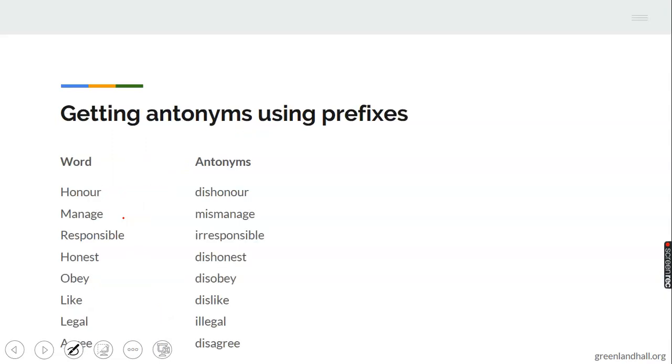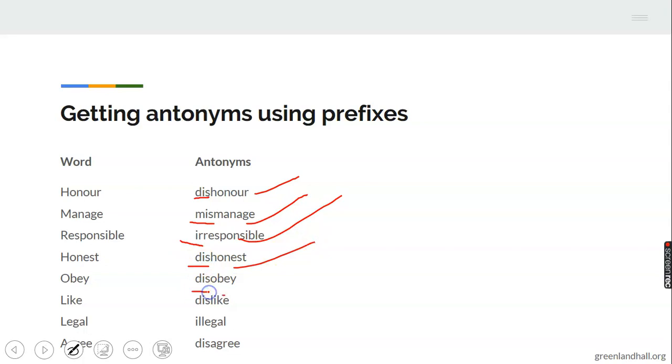The next thing we want to do is getting antonyms using prefixes. There are some words that we get their antonyms via prefixes. Now we have honor. You just put the prefix dis, it becomes dishonor. Manage, the prefix mis makes mismanage. Responsible, ir, becomes irresponsible. Honest, dishonest.